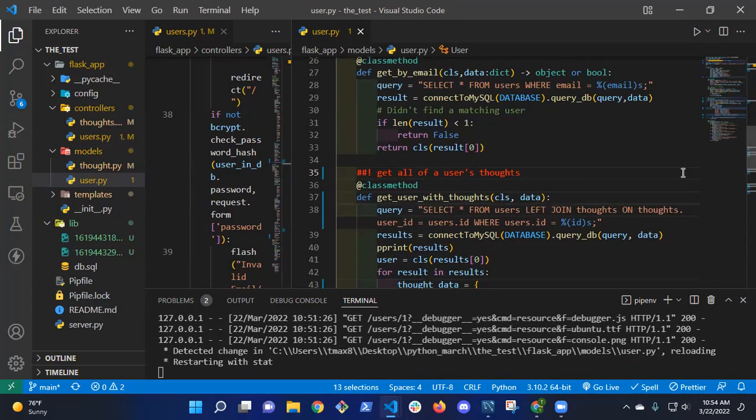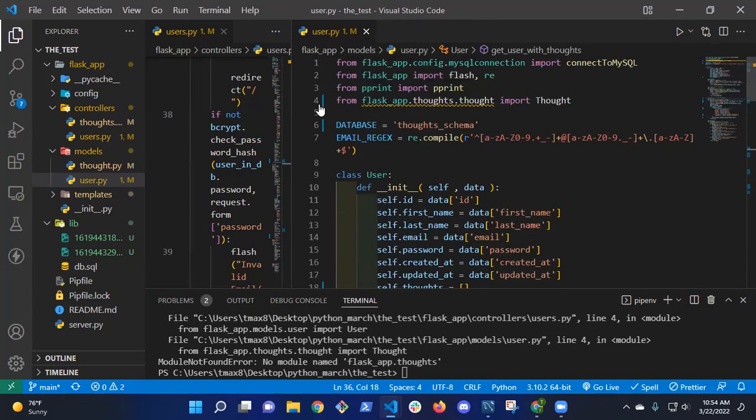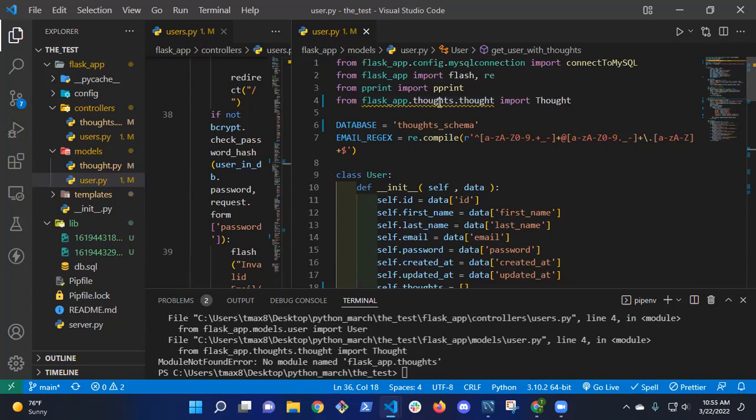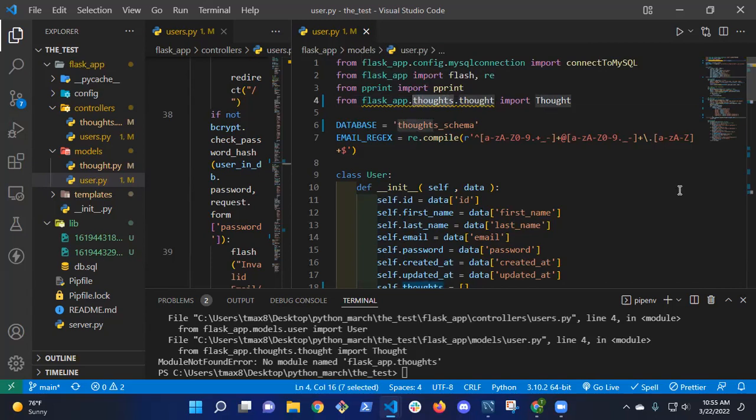Okay. Now, just to double check, the one thing that went wrong is I'm importing my thought from flaskapp.models.thought, so that got changed by mistake. And my database name got changed. That's not good. I'm going to change this back to models. And I think that's it.